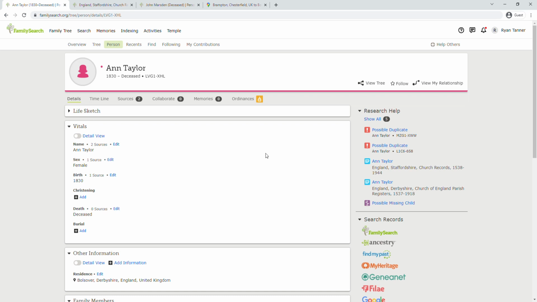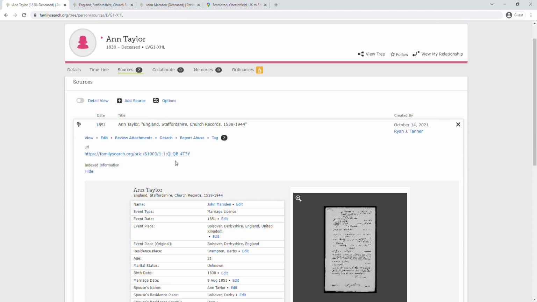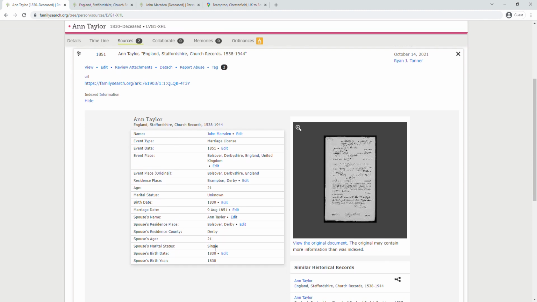Now, we consider what happens if two sources conflict. Previously, we had a source for Ann Taylor that listed her age as 21 and birth date as 1830.